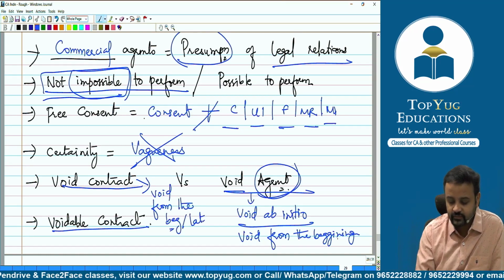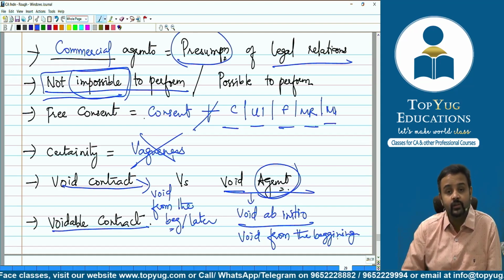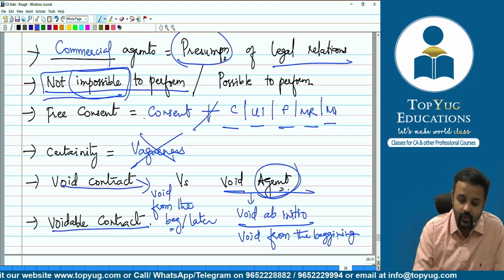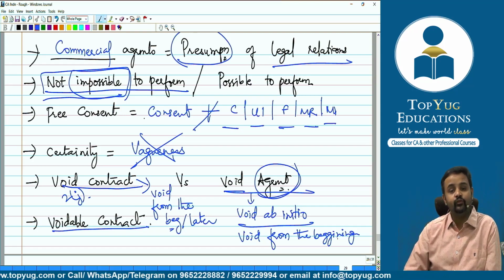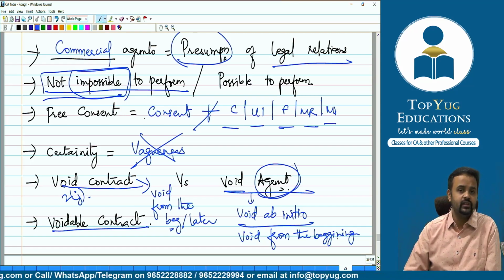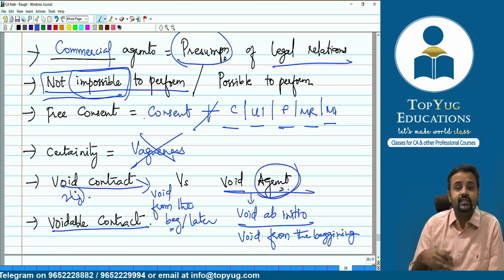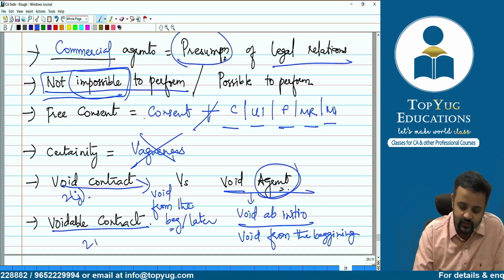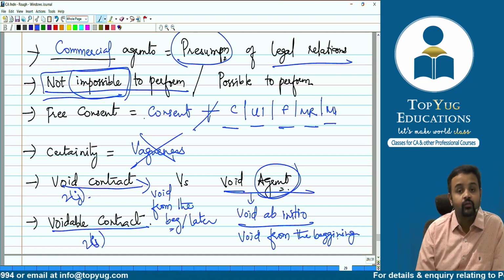or maybe later. Okay, not necessarily that void contract means always void from the beginning only. It can be void from later stage as well, right? So that's where, if you remember the definition given in 2 clause J, which says ceases to be enforceable, right? Void contract is which one is not enforceable or ceases to be enforceable. Ceases to be enforceable means what? Earlier it was enforceable, but sometime later it stops to be enforceable, right? 2 clause J. Then 2 clause I talks about voidable contract, right? 2 clause I talks about voidable contract.